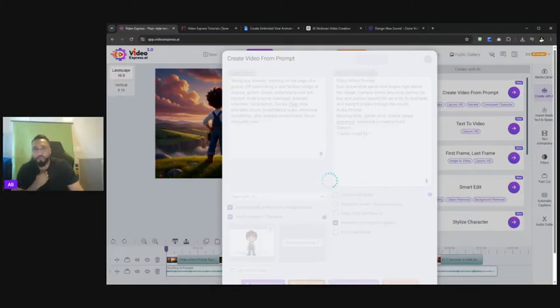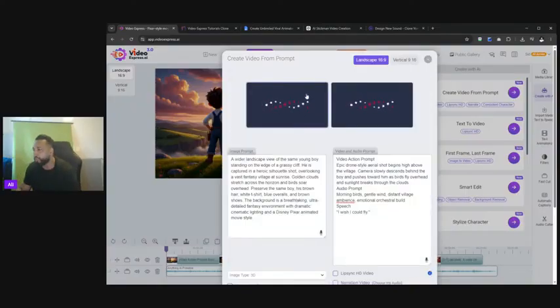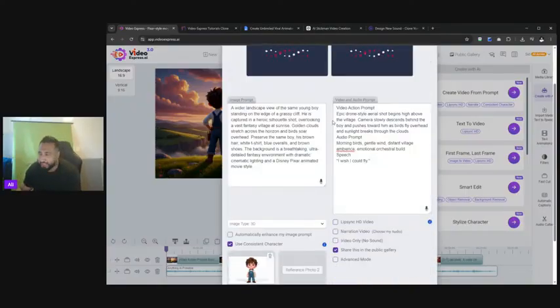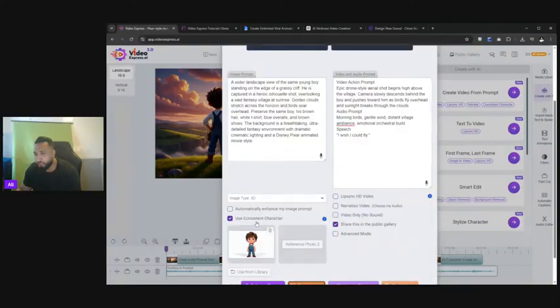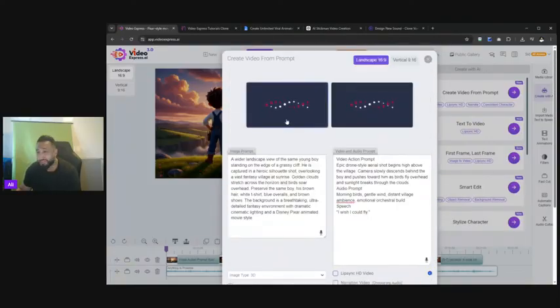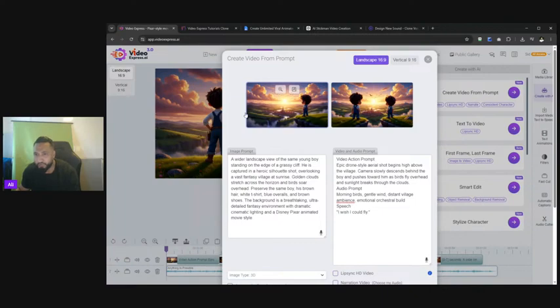Remember, we're online as well, so with all this bandwidth, things may not be as fast as we expect. One key thing you will see: if you're not using a consistent character, you'll get 1 image. But if you use a consistent character or reference image, you'll always get 2 examples to choose from. Again, this is a great time saver and makes your workflow more efficient. So in this one, you can see we've got 2 examples. One's got multiple, but we don't want that.